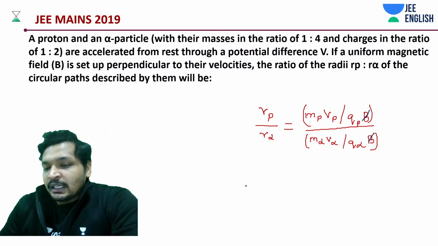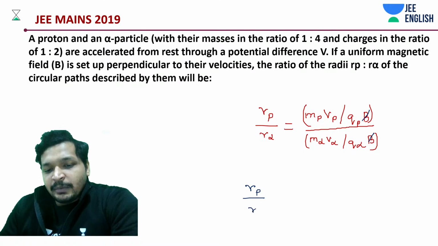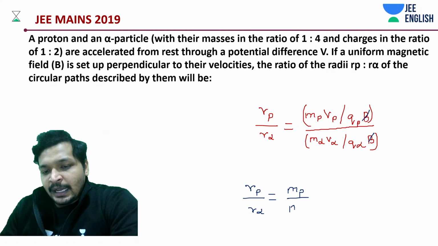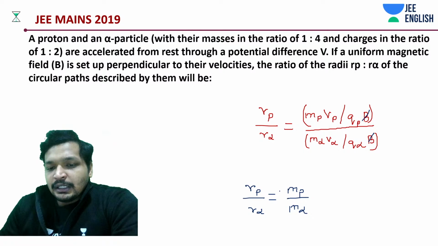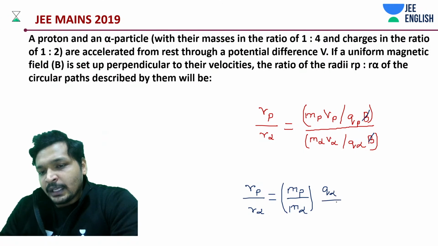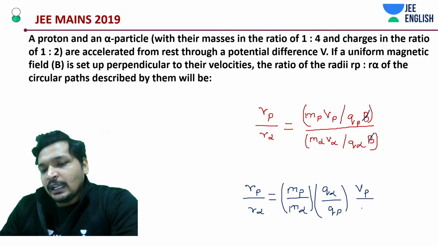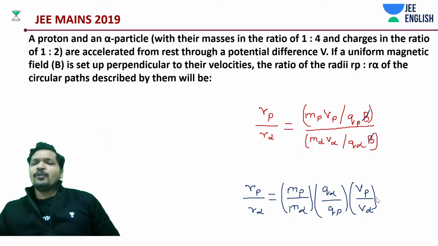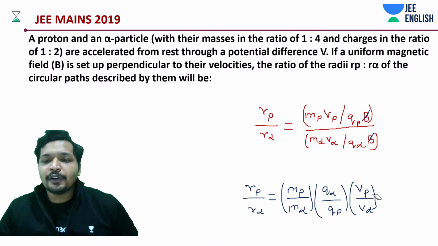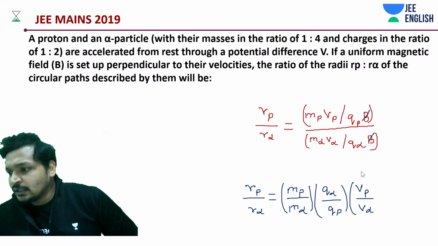Okay. What do we have? We have something like Rp divided by R alpha is equal to Mp divided by M alpha. Let's keep it this way. Into that of Q alpha by Qp into that of Vp by V alpha. Of course, it's a very easy problem now. Most of you have already done it. If not, quickly try to get the answer.